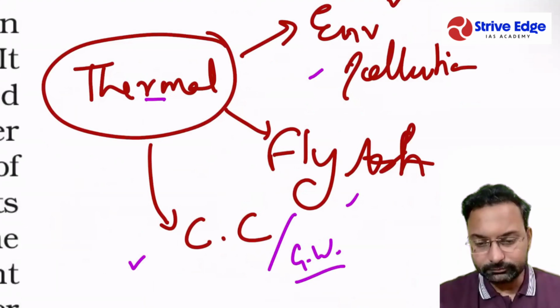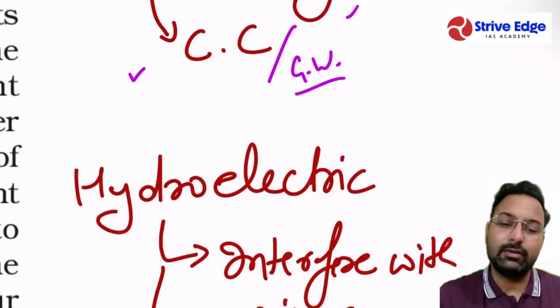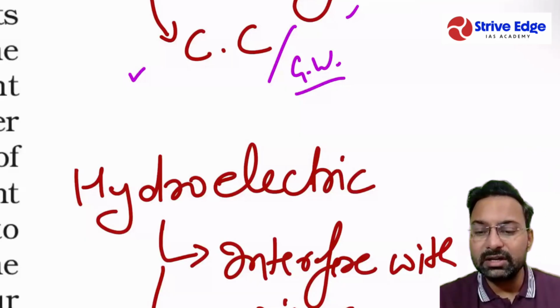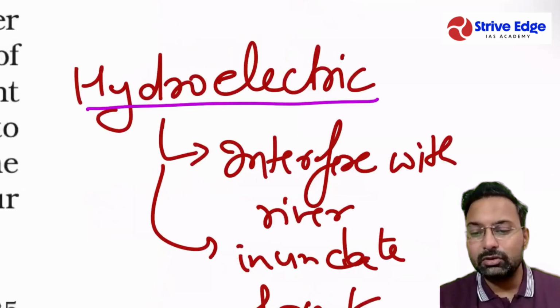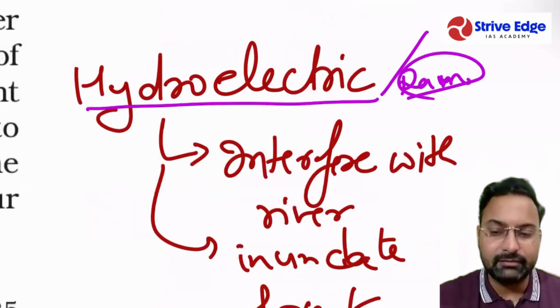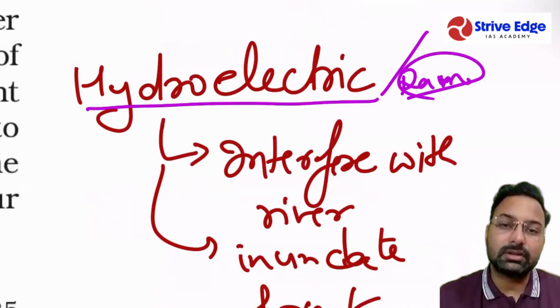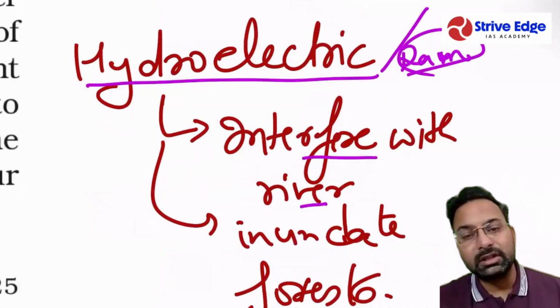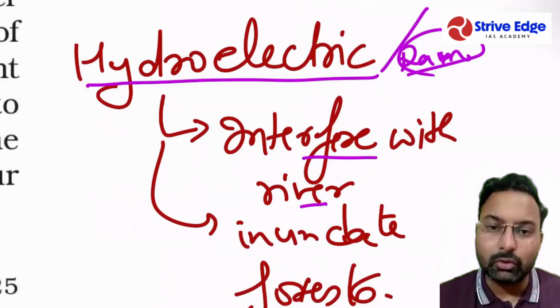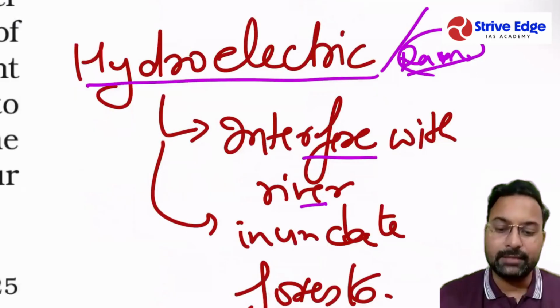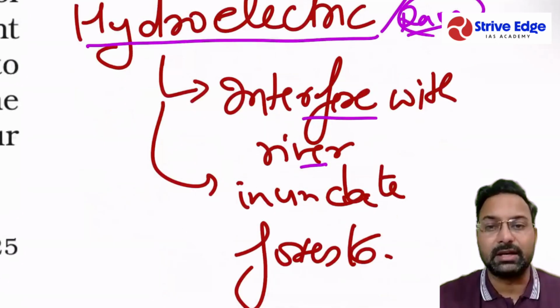And there are some issues with respect to hydroelectric power, or you can consider it with respect to the dam. The dams that we have for electricity generation interfere with the river course, so that the river is not able to flow in its own state. And they inundate the forest area.